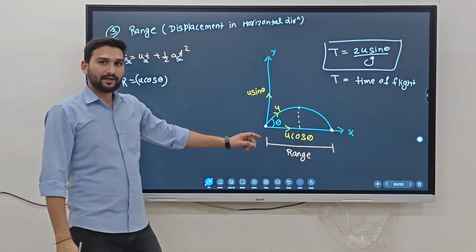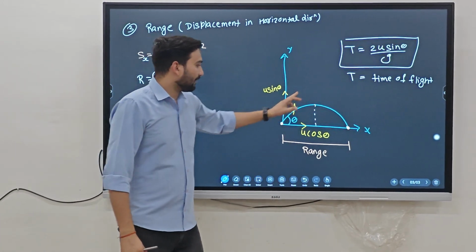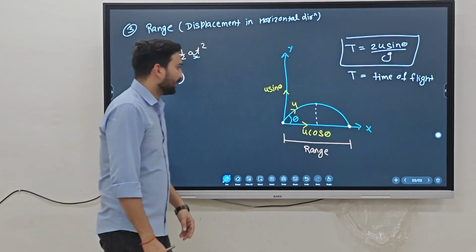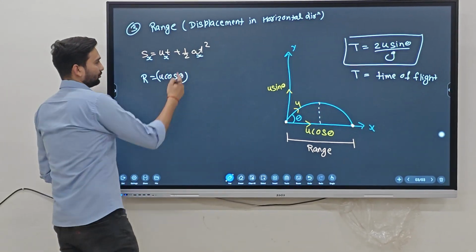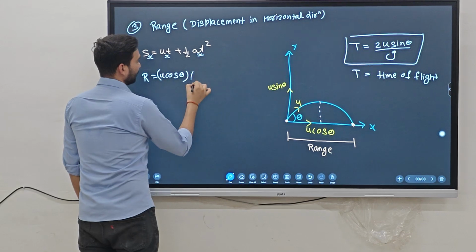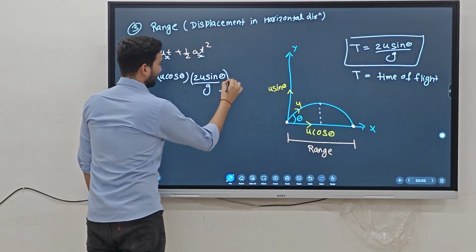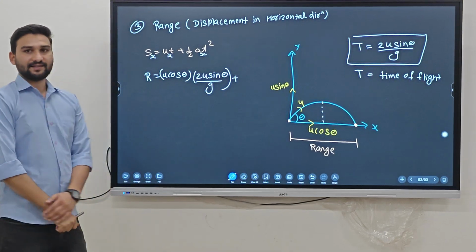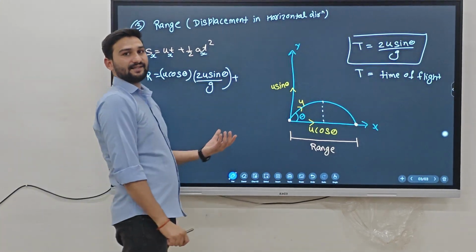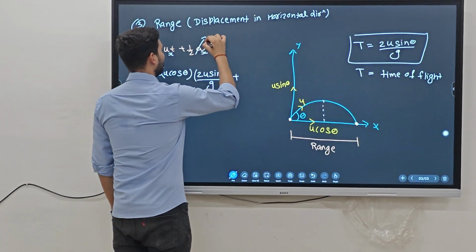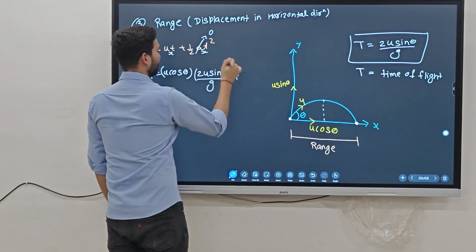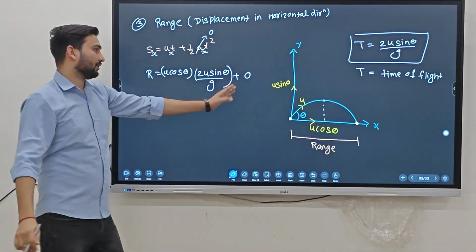So here we write 2u sin theta by g plus, what is the acceleration in the x-axis? The acceleration in the x-axis is 0, so that term becomes 0.